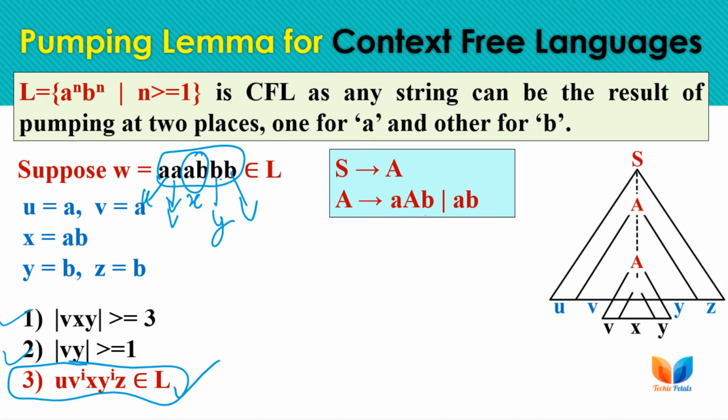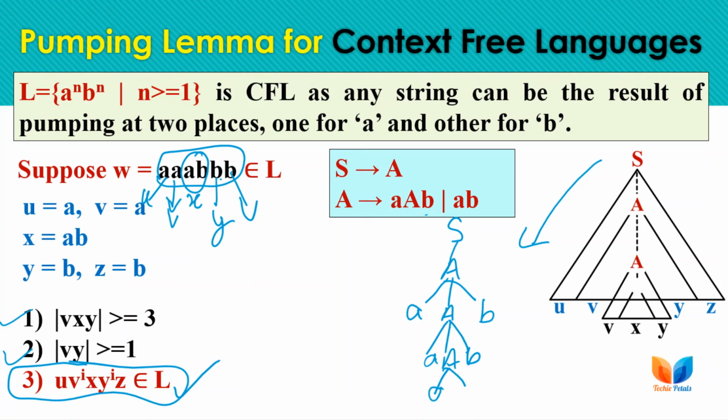So here we have this scenario: from S we are moving to A, and from A we are iterating A's and B's, again iterating A and B and repeating this, and in the last step we are substituting A with this X, A and B. So this is the parse tree forming for this particular string from this grammar for this context free language.